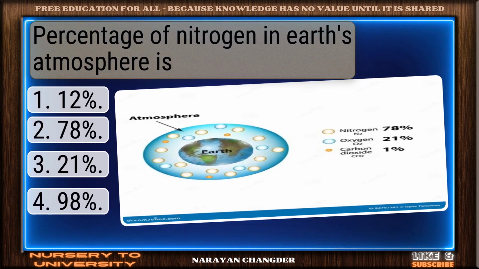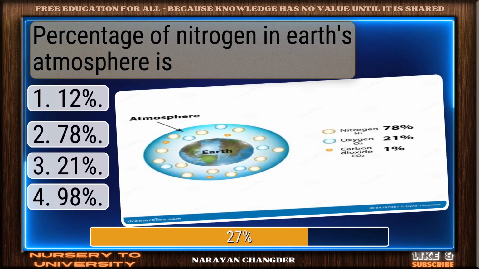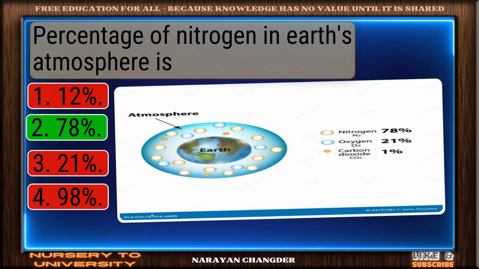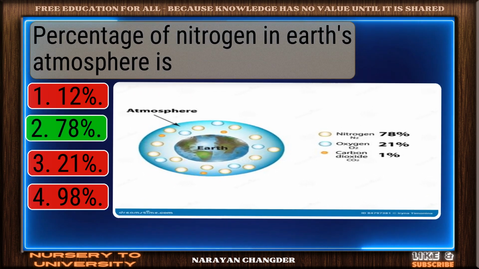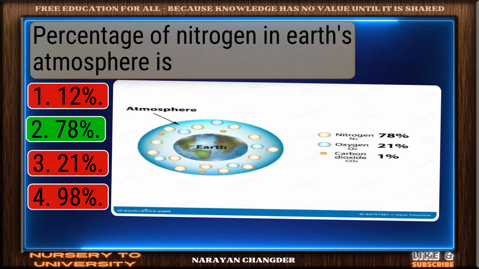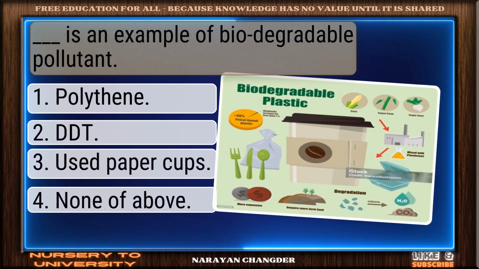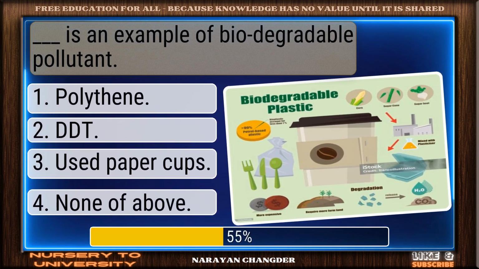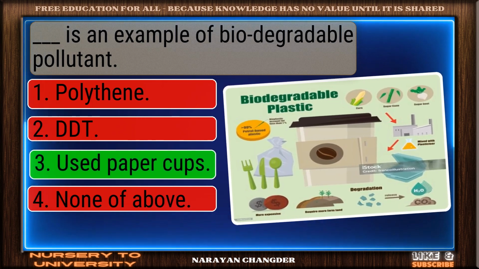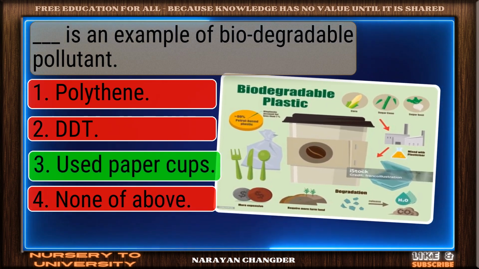Percentage of nitrogen in Earth's atmosphere is? Nice selection. 78% is the correct and valid answer. Dash is an example of biodegradable pollutant. Solid response. Used paper cups is a valid choice.